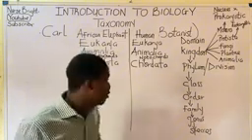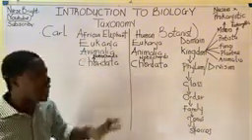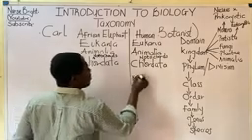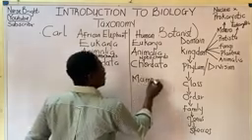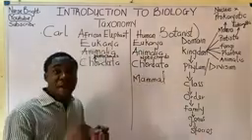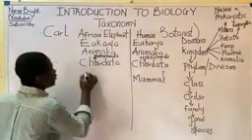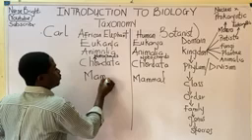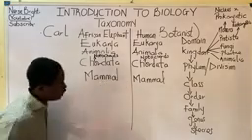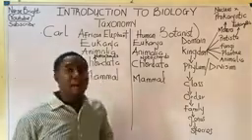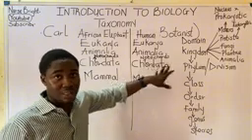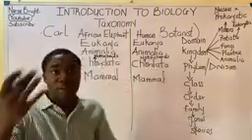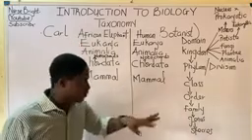It's very, very important. So moving further on, the class to which humans belong is called mammals. We are mammals. Do you understand? It's very important. We are mammals. Same applies to the African elephant. Elephants are mammals as well. So this must be noted. For you to be a mammal, you possess hair. I'm talking about humans now. Take note. You possess hair, and also you have the ability to produce milk. Do you understand?